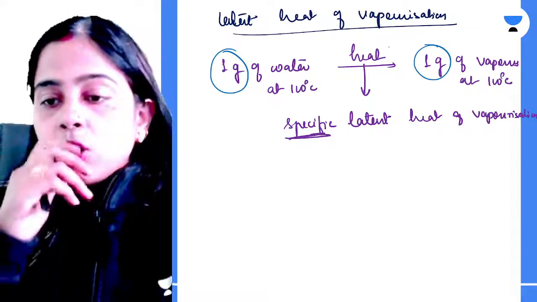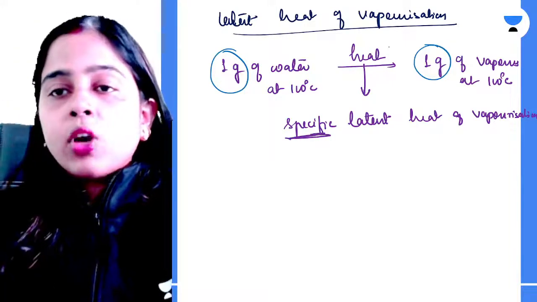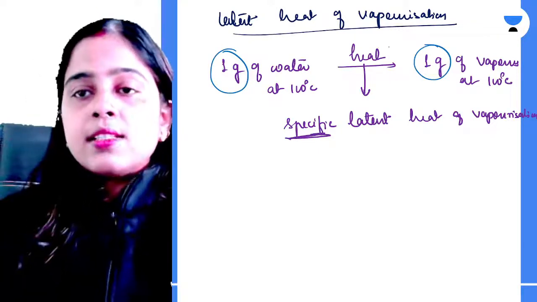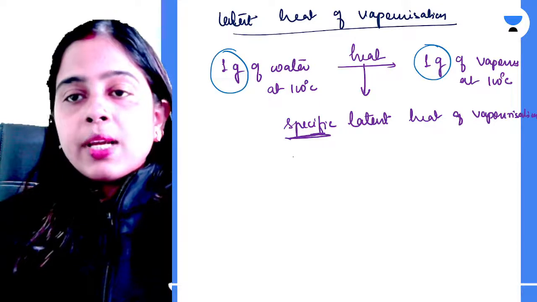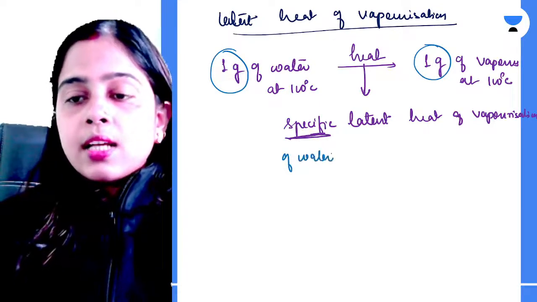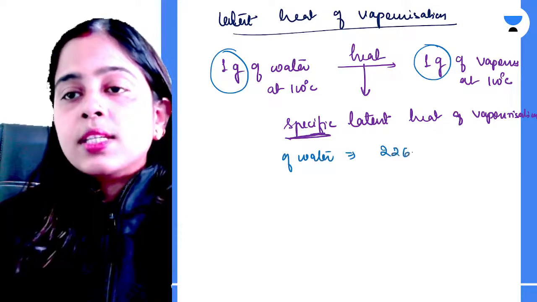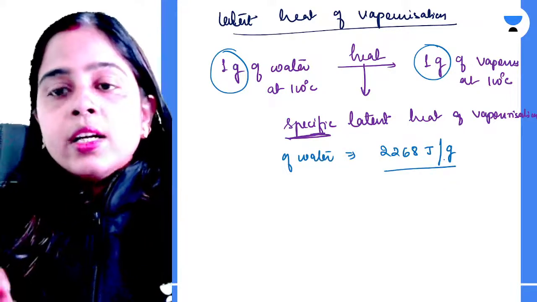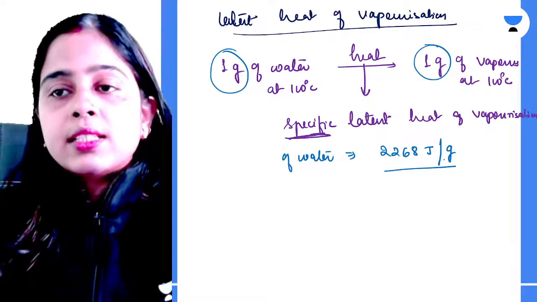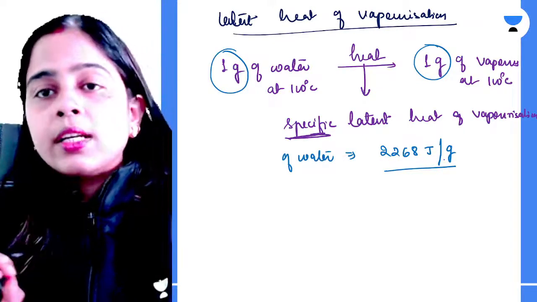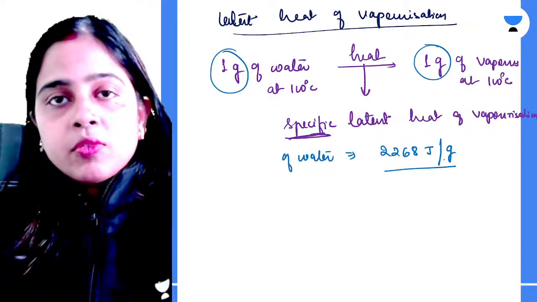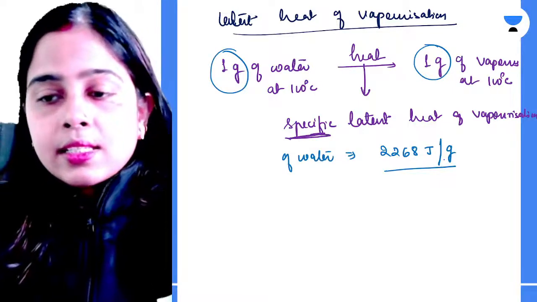Clear? So can anyone tell me what is the specific latent heat of vaporization of water? Yes, specific latent heat of vaporization of water is how much? It is 2268 joule per gram. Means you need to provide 2268 joule of energy to 1 gram of water at 100 degrees Celsius to convert it to 1 gram of vapors at 100 degrees Celsius.